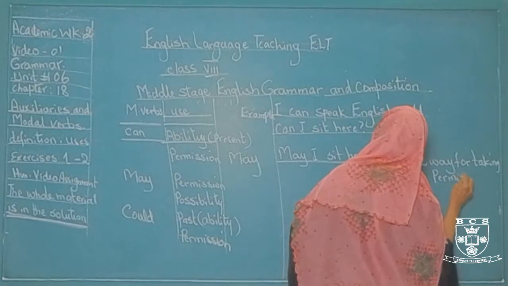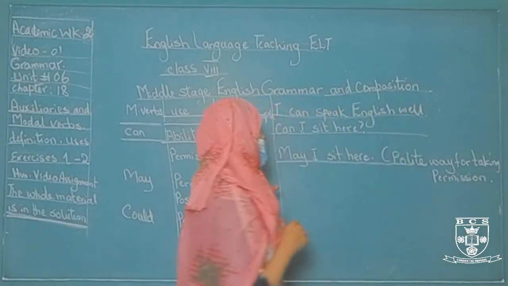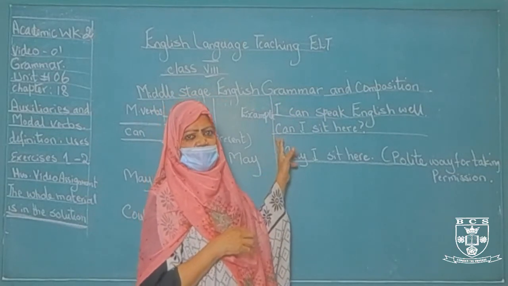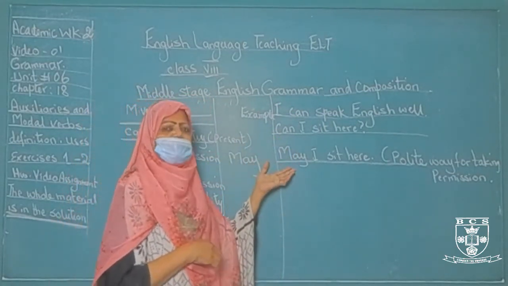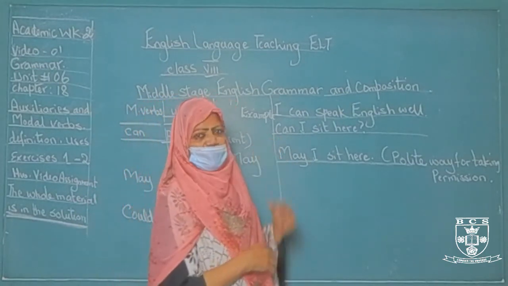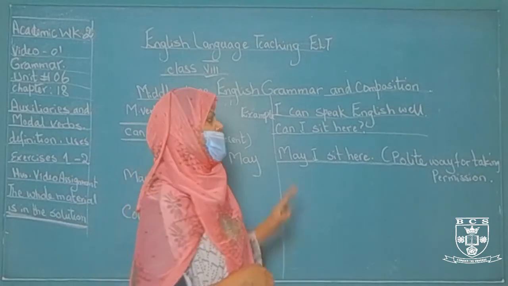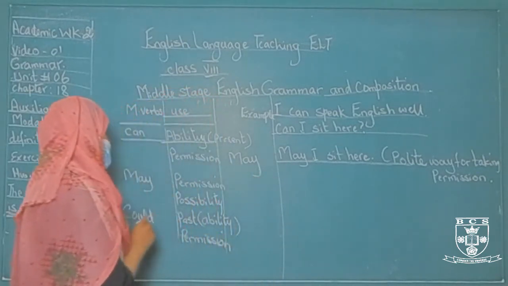I'm not saying that can is wrong. No. It looks informal. When we are going to talk with the elders, then we must use may. And when we are talking with our aged people, then we can use can. It is an informal way of taking permission. I hope you might have understood.